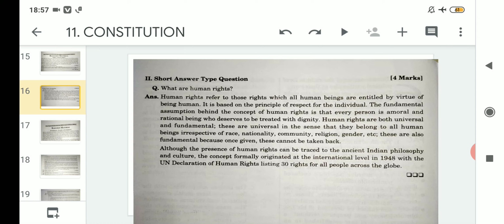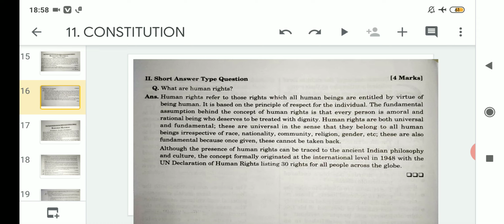But if we want to trace it in the global sense, then we can say that it was done for the first time globally in the year 1948 by the United Nations, through the United Nations Declaration of Human Rights, where a minimum of 30 rights were listed, and these 30 rights were approved to be given to every individual across the globe.